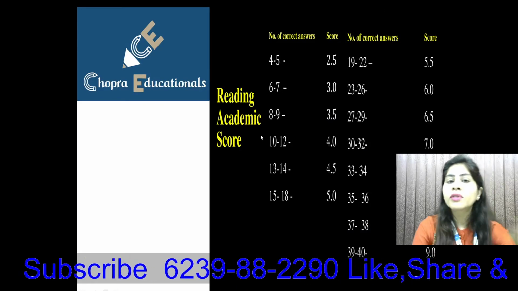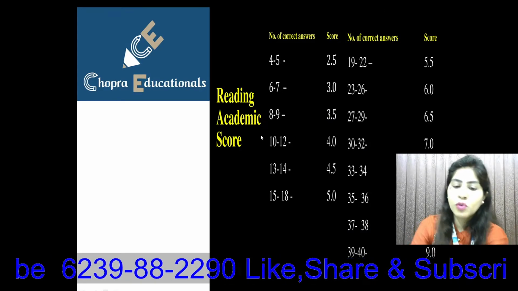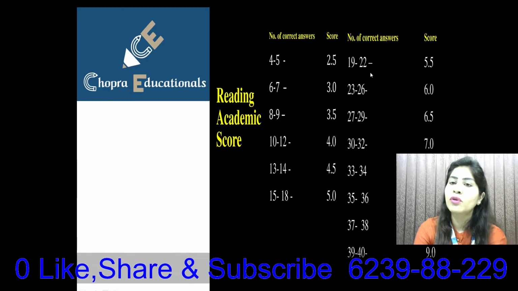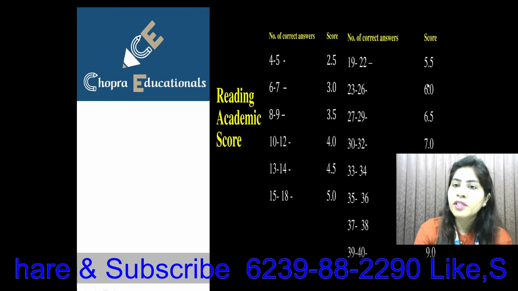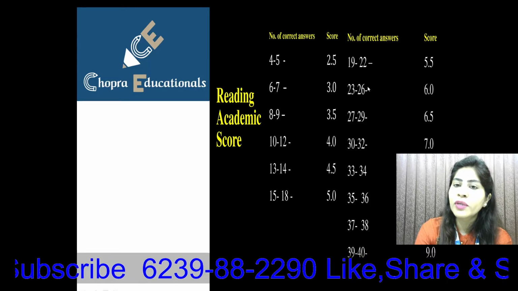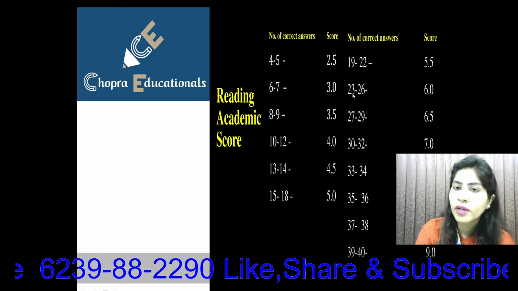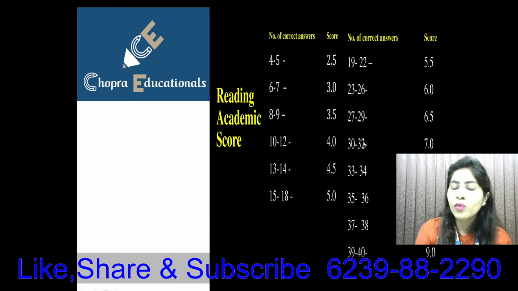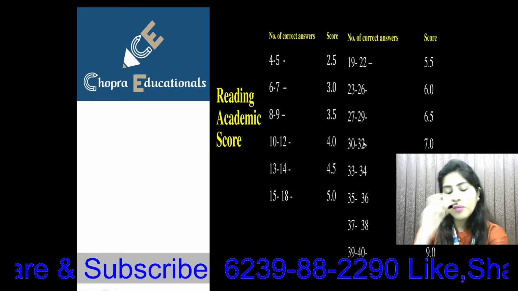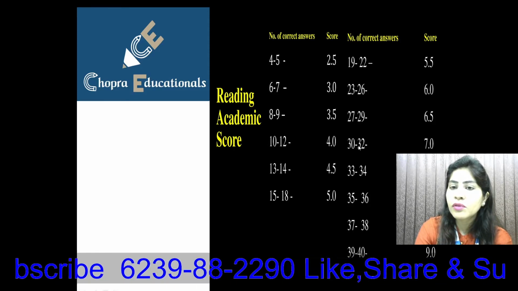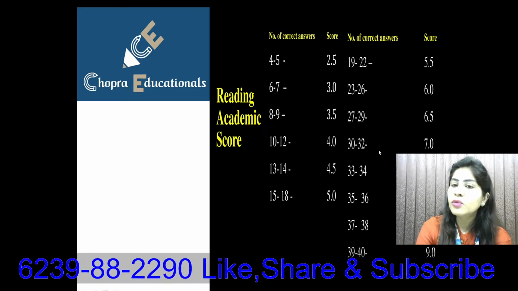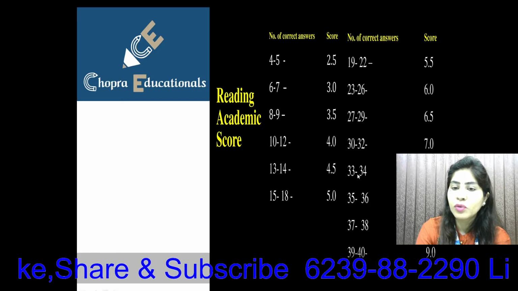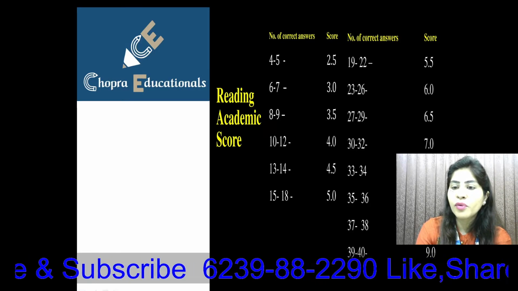As we all know about the reading academic scores, we will not go below 6 bands because I want my students to score above 6 bands. So 6 bands is related to 23 to 26 questions. That means you have to get 23 to 26 questions correct and only then can you score. And if you want to score above 7, obviously you have to get 30 to 32 questions correct, and above 32 is 7.5, 8, 8.5 and 9.